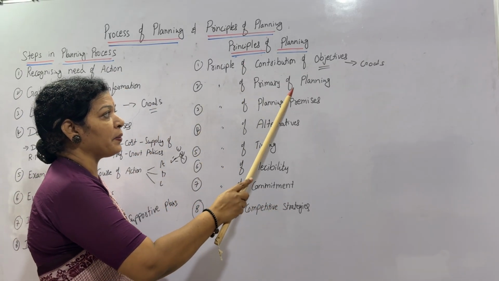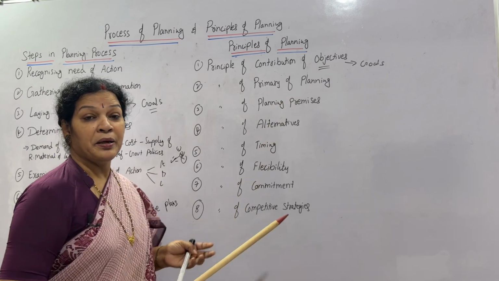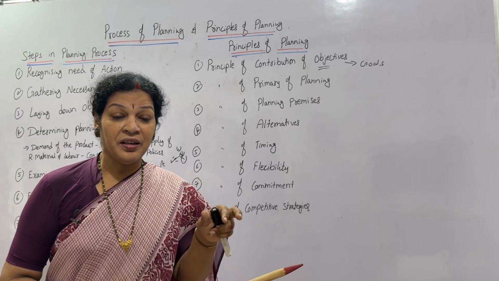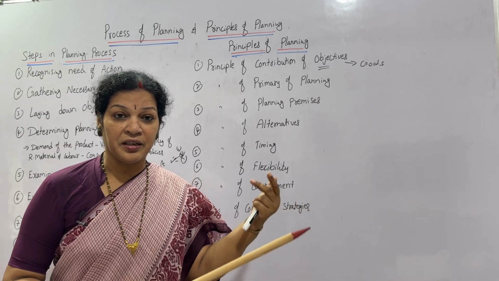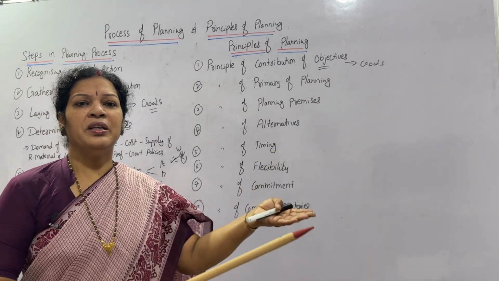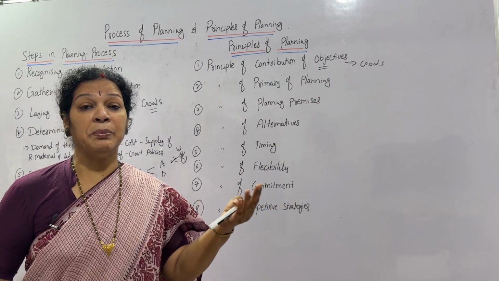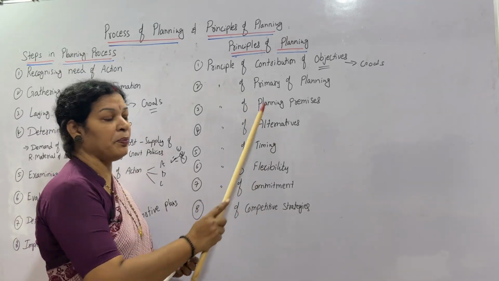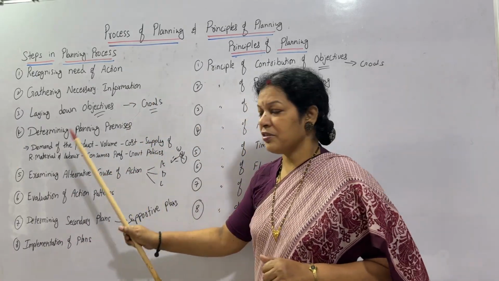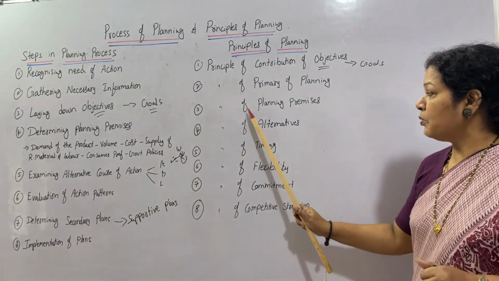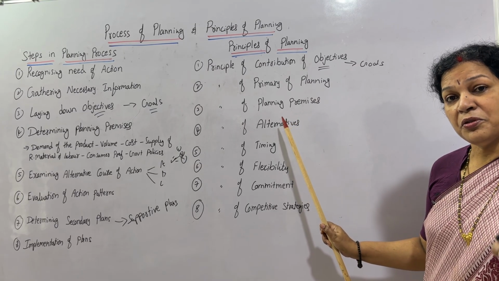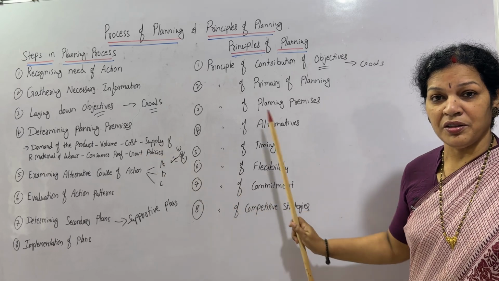Second one is the principle of primacy of planning. Primacy of planning means the main objective of the organization has to be supported, and the plan has to contribute to it. The main objective is this, so is it supportive or not? Is it going to be implemented or not? That is primacy of planning. Then the principle of planning premises. We have to consider all these things. Here, forecasting relates to the uncertain future, and we will be considering all these things.